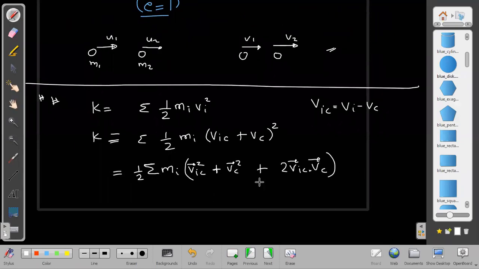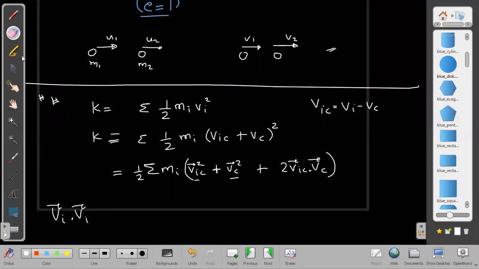It is a dot product. Why is it a dot product? You know that the square of a vector can be written as the vector dotted with itself. Here, Vi square is nothing but Vi dot Vi. So this means (Vic plus Vc) dot (Vic plus Vc). When we take that dot product, we get Vic square, Vc square, and also Vic dot Vc.